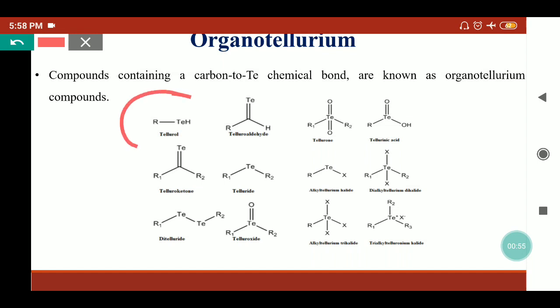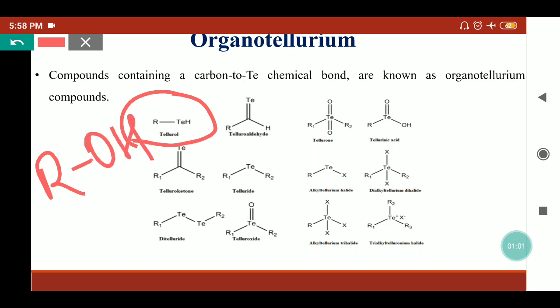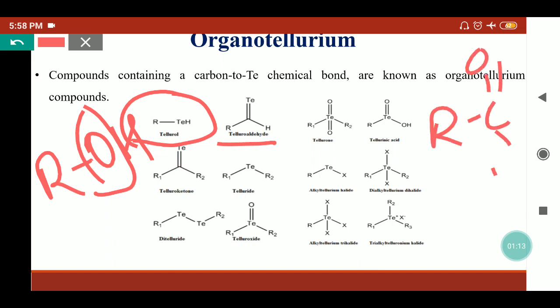which is represented by RTeH. So it is similar to phenol or alcohols, where the oxygen is replaced by tellurium. So it is known as tellurol. Similarly, it is known as telluroaldehyde, where the aldehydic oxygen is replaced by tellurium. So the other moieties are the same. This oxygen is replaced by the tellurium. So this is known as telluroaldehyde.